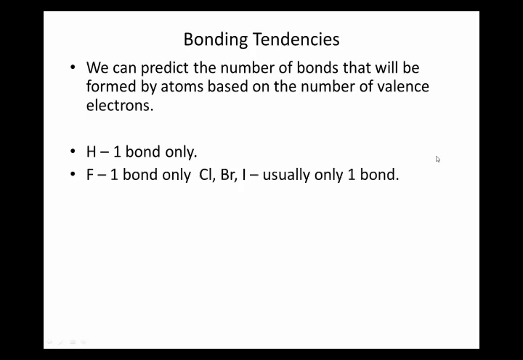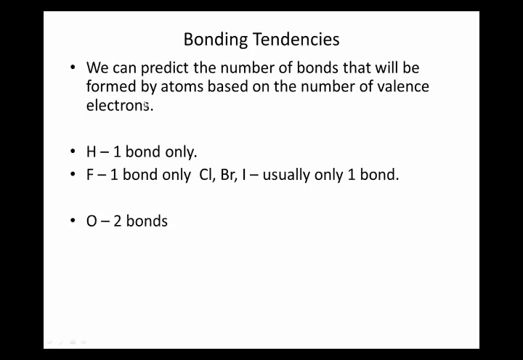Fluorine, one bond only ever. Fluorine's never going to make 2 bonds. Chlorine, bromine, iodine are usually one bond. The reason I'm saying usually is that there's a hierarchy and a pecking order, and we're going to learn this a little later in this chapter, in a few days. Fluorine can bully one of these other elements into making more bonds than it wants to, right? But fluorine never gets bullied. Fluorine never gets pushed around.